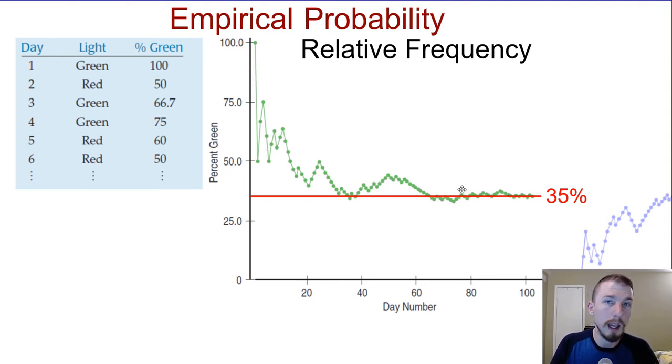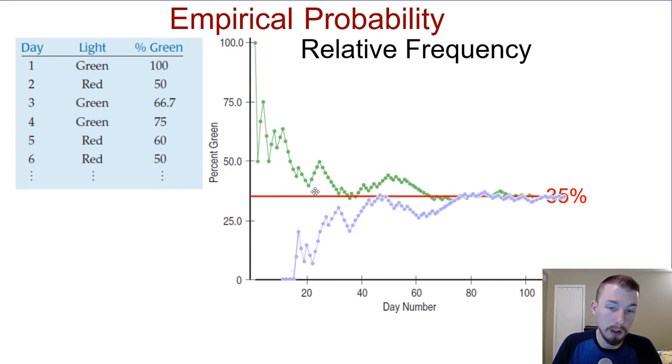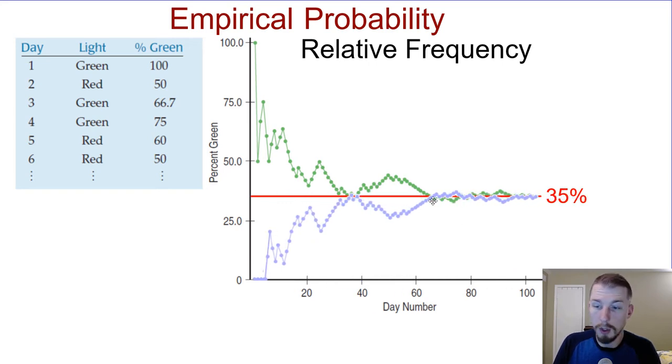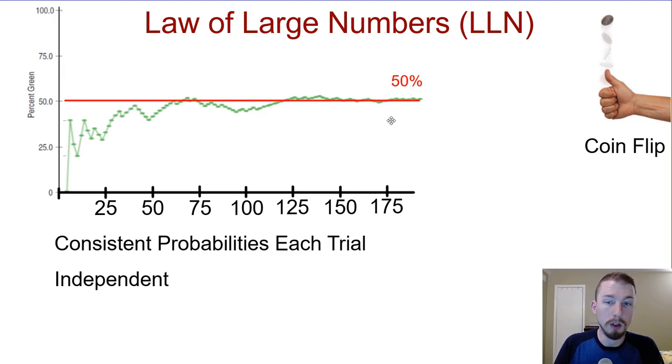So the short run behavior at any given point in time, we don't know. We could have 5 red lights in a row. We could have 10 green lights in a row. We can't predict any short run behavior, but in the long run, we know where it's going to go. So if I ran a separate simulation another day, I think I just flipped these. No, this is actually a separate one. We know that one will converge as well, as long as, again, it's independent and the probabilities are consistent from day to day. The law of large numbers is what we're talking about there. So we know, again, as long as it's consistent probabilities from each trial and it's independent, that eventually, as it approaches infinity, it will converge.